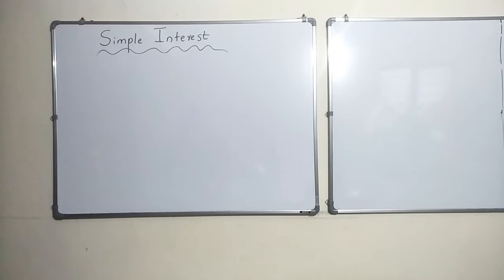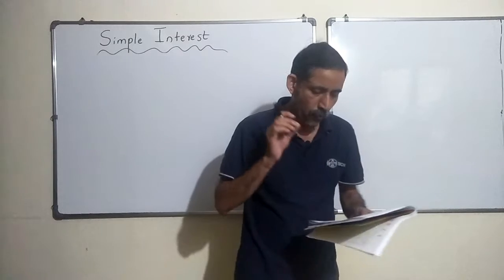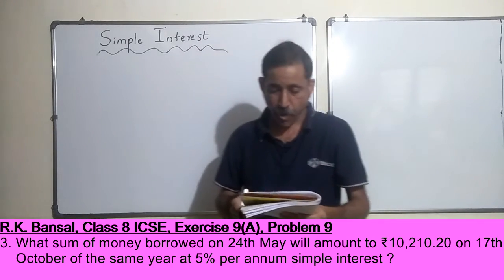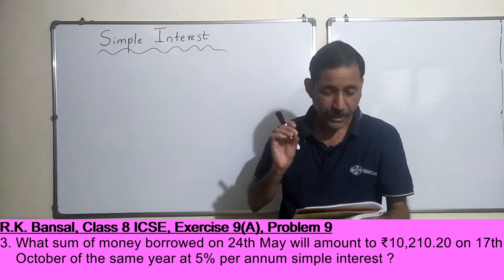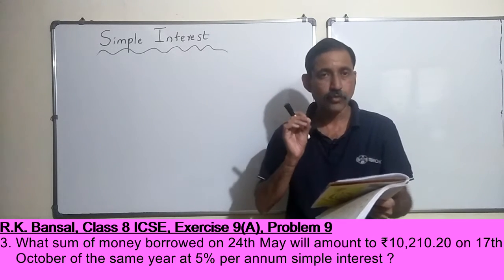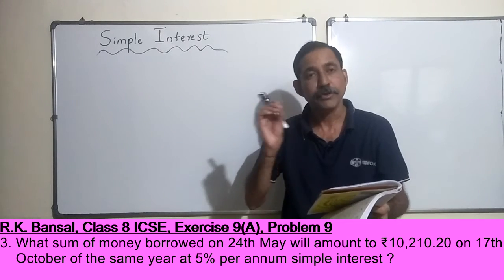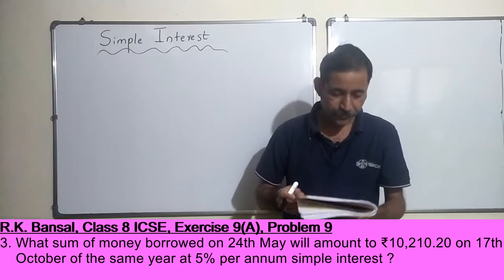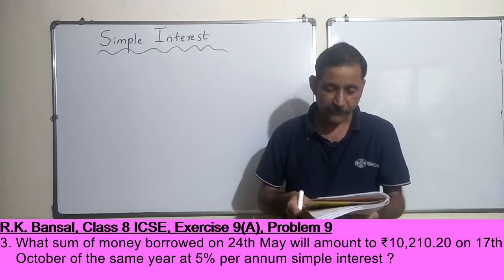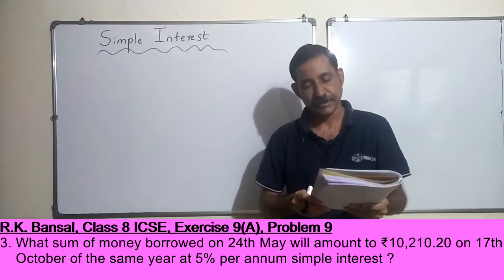Okay. Let's move on to our third problem. What sum of money borrowed on 24th May will amount to rupees 10,210.20 on 17th October of the same year at 5% per annum simple interest?